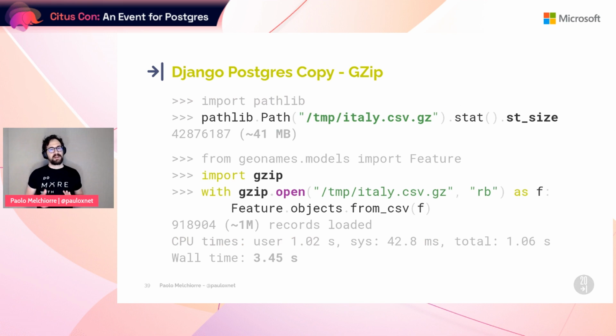But to reduce disk space and transmission bandwidth, we have compressed our file in gzip format, reducing the size to a fifth. We can pass our compressed file directly to Django Postgres copy without having to decompress it. Loading is done in a shorter time than before, and I want to repeat it, almost 1 million records in just over 3 seconds on my laptop.